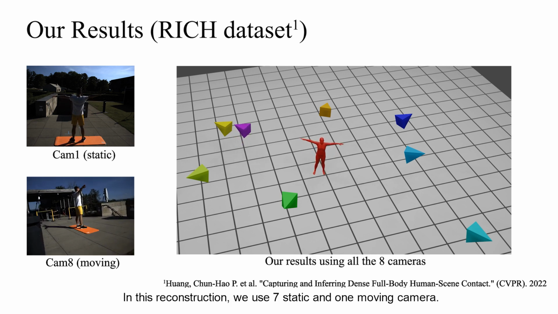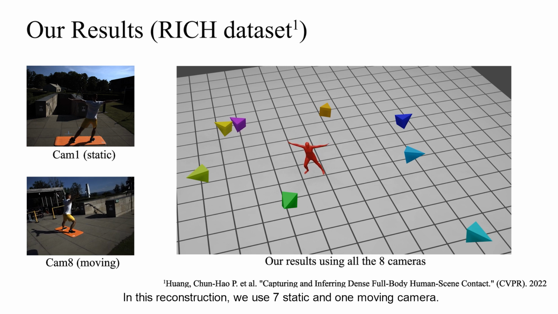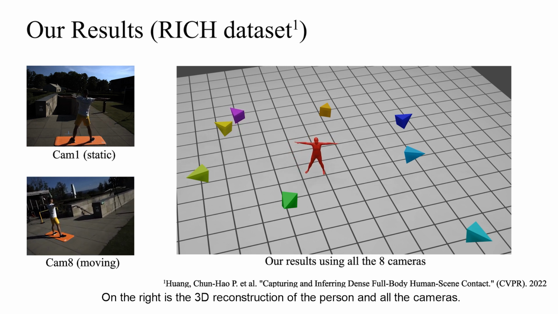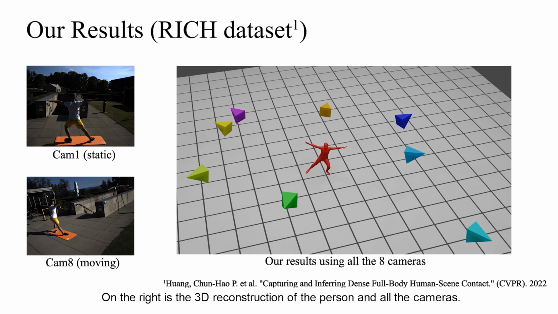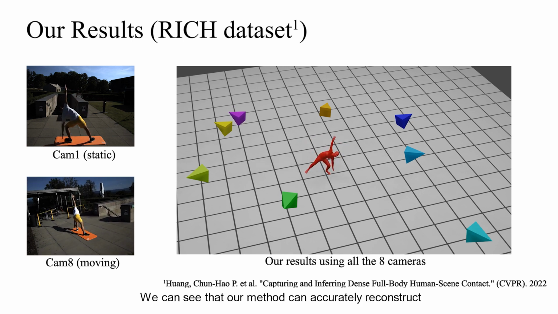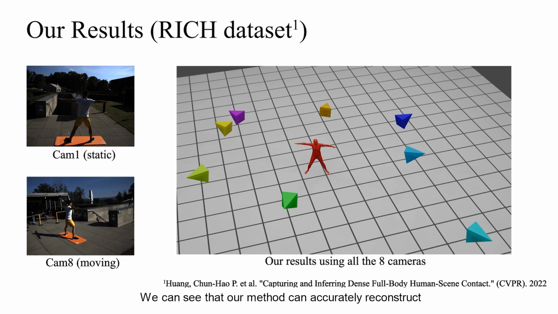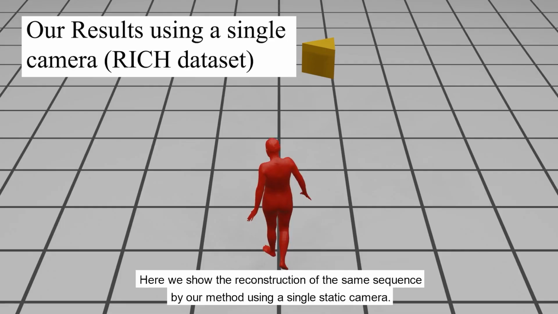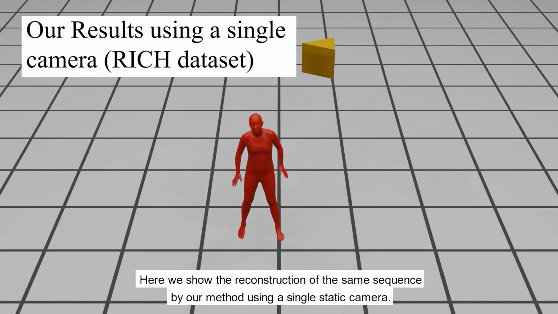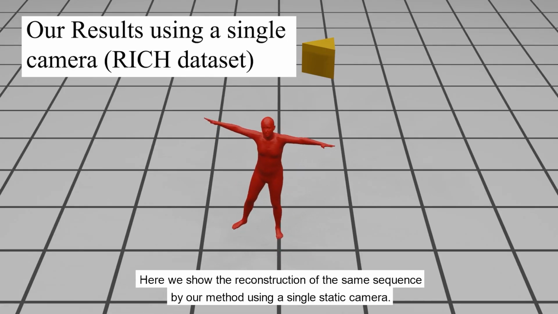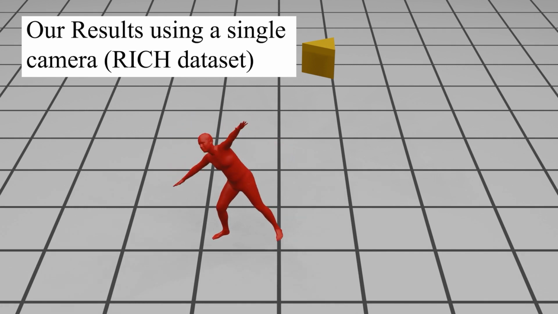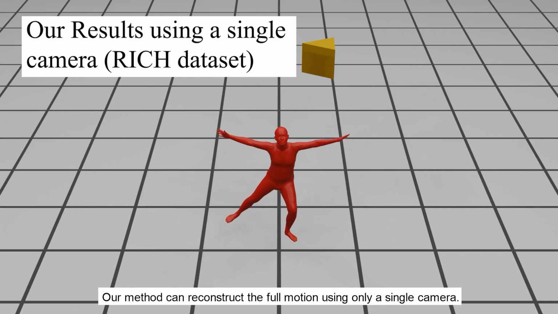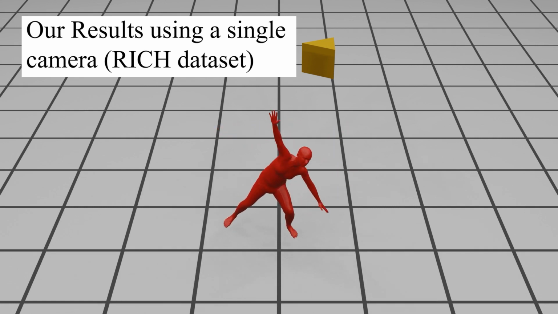In this reconstruction, we use 7 static and 1 moving camera. On the left are the views from a static and the moving cameras. On the right is the 3D reconstruction of the person and all the cameras. We can see that our method can accurately reconstruct the motion of the person and the cameras. Here we show the reconstruction of the same sequence by our method using a single static camera. Our method can reconstruct the full motion using only a single camera.